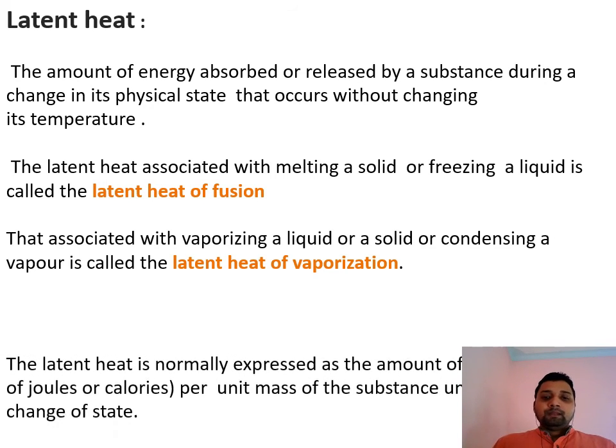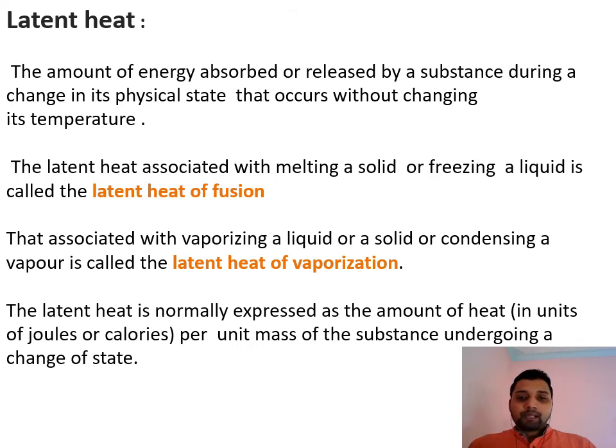Next one, this latent heat is expressed as the amount of heat per unit mass of a substance. Joule is the unit of heat, mass is kg, so the unit is joule per kg or calorie per kg. Get the unit for this latent heat.